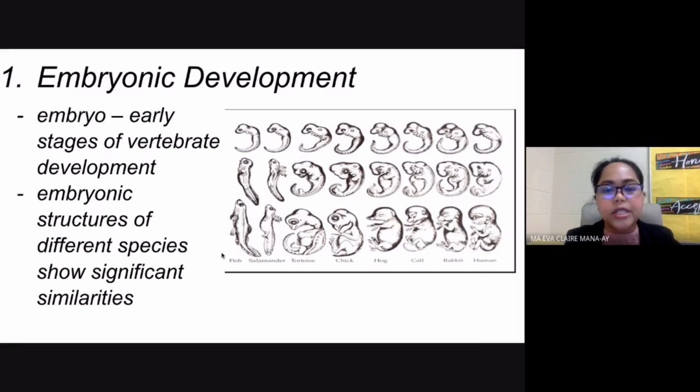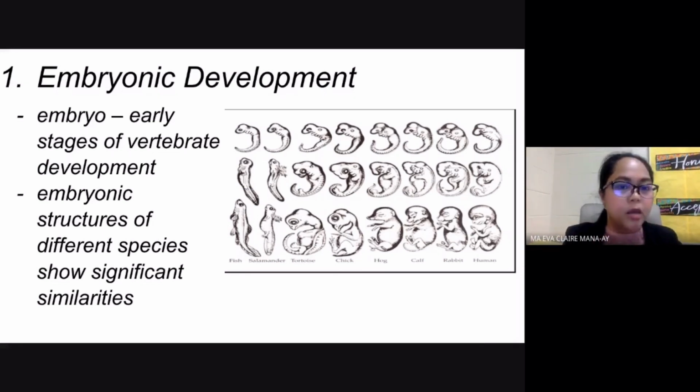Now, according to your scientists, if you take a look at the embryo of different types of organisms, they all look very much the same. Say you have your fish here, you have your salamander, you have your tortoise, your chick, and the last one is a human. If you are just looking at their embryos, you cannot really tell the difference. They all look the same. According to the scientists, this is one proof that we all came from one common ancestor.